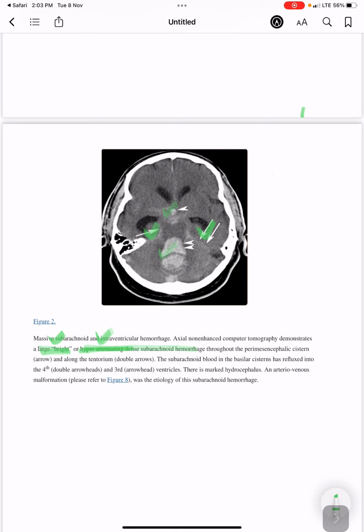So there is marked hydrocephalus, and arteriovenous malformation was the etiology of this subarachnoid hemorrhage.